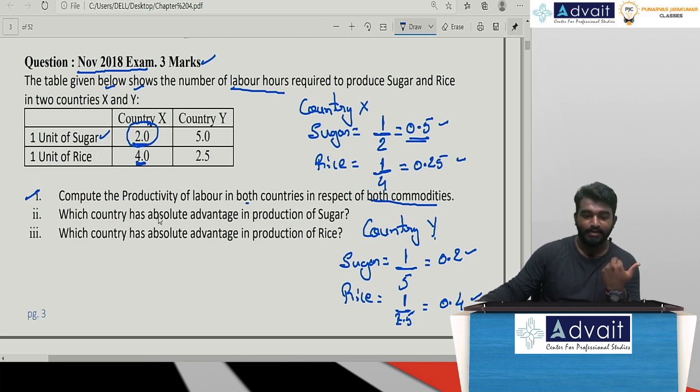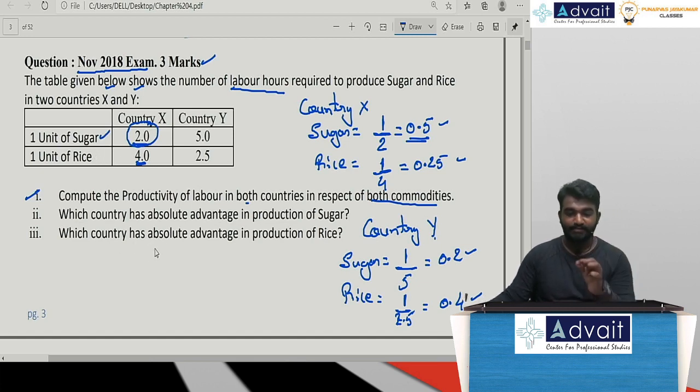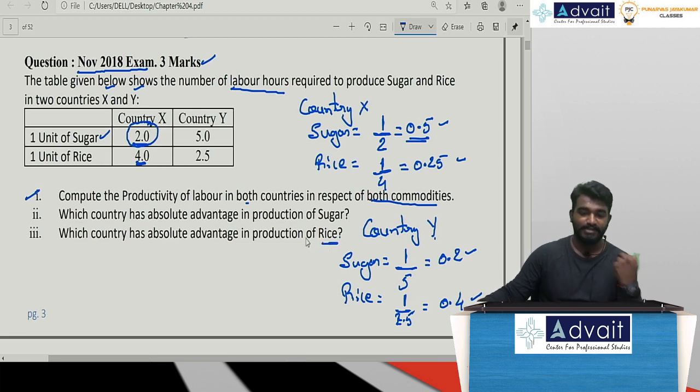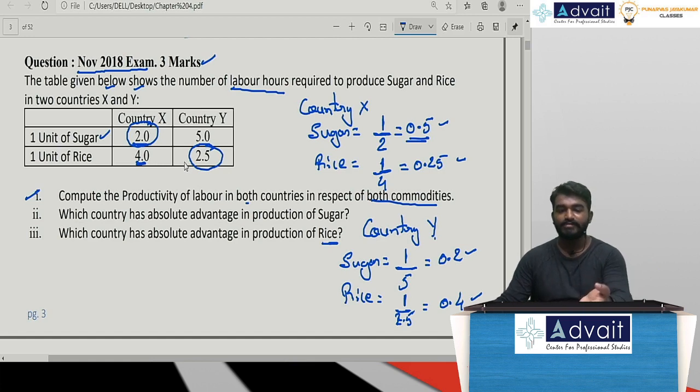Next, sir, which country has an absolute advantage in production of rice? Sir, in country X, rice productivity is 4 labor hours. In country Y, it is 2.5. Which one is lesser? Sir, 2.5. That is, country Y has an absolute advantage in production of rice. Country X has an absolute advantage in production of sugar. So this is what we have calculated, the productivity of a labor for both the commodities.